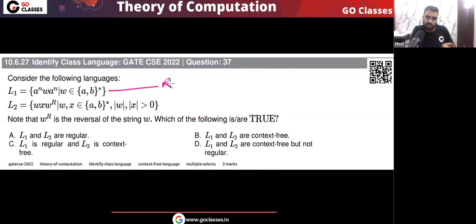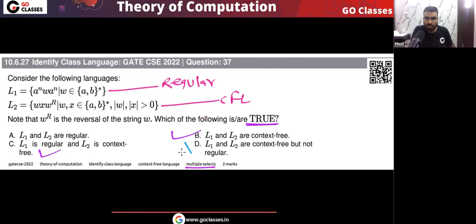So we have seen this is regular, and we have seen this is CFL. If this is an MCQ question, actually this is an MSQ question, let me tell you, which option is definitely correct? See, tell me. Here you can easily see that L1 regular, L2 CFL. This option is definitely correct. Yes or no? Actually this is an MSQ question. Both are CFL, that is also correct. And this option is definitely wrong.